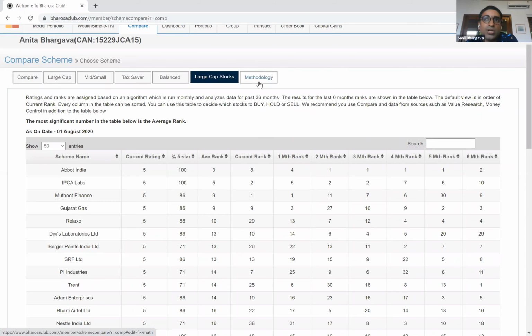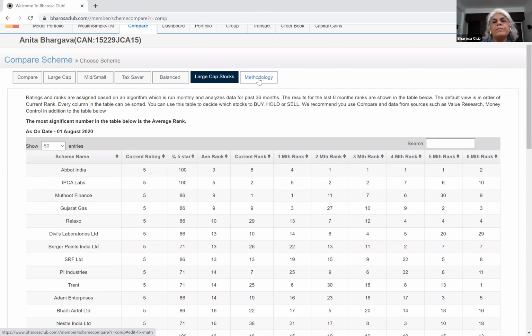Correct. This should give you a good idea of how stocks have performed over the past 1 year, 2 years, 3 years, and in relation to other stocks. It's not going to tell you much about how these stocks will perform in the future. There you need to do your own homework and analysis, but it'll give you a good tool to screen stocks. And we actually use a variant of this to help us manage our small case.